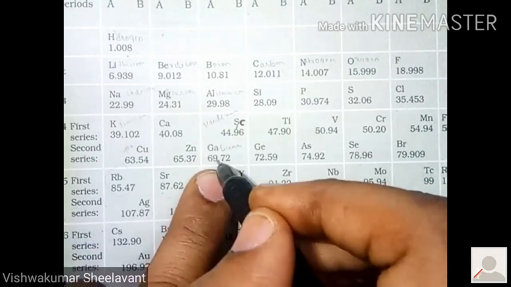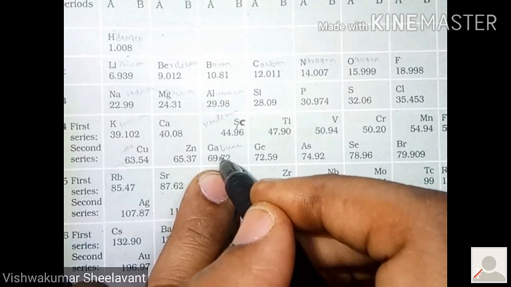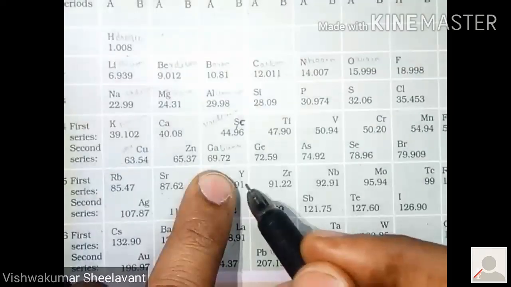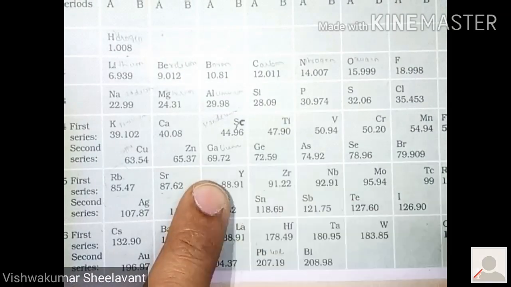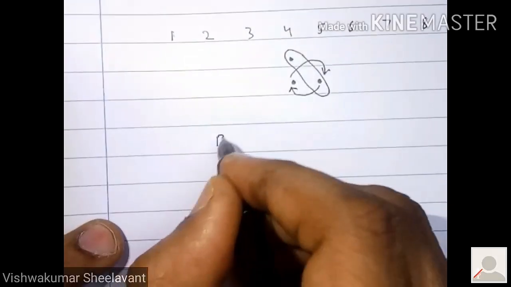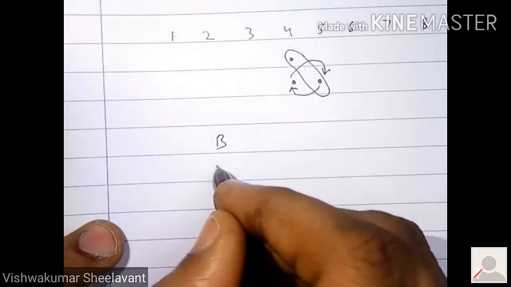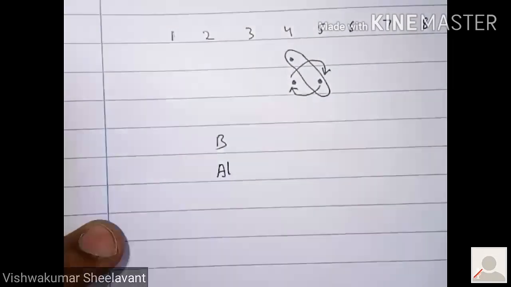And then gallium he named as Eka aluminium. It was not discovered. See, for example, boron is here and aluminium is here.